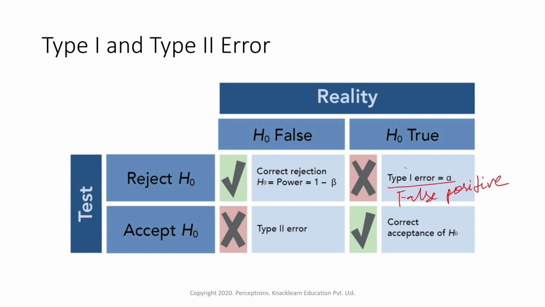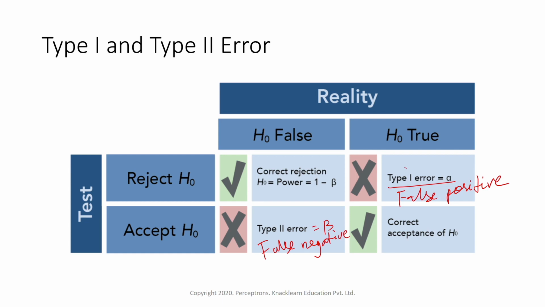Suppose we are doing a test and the null hypothesis is false, but we are accepting the null hypothesis. Null is given as false, but within our test we are accepting it. Then it is called type 2 error, which is also called beta error, and this type of error is also called false negative.